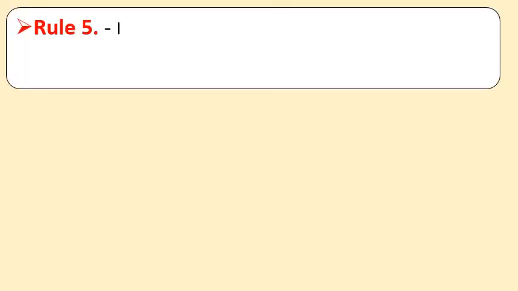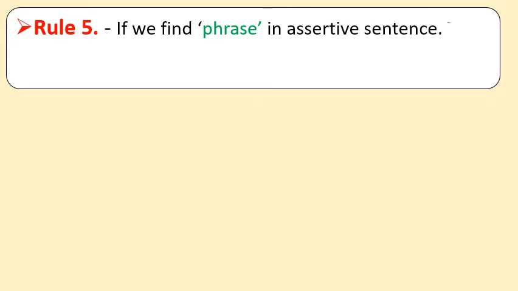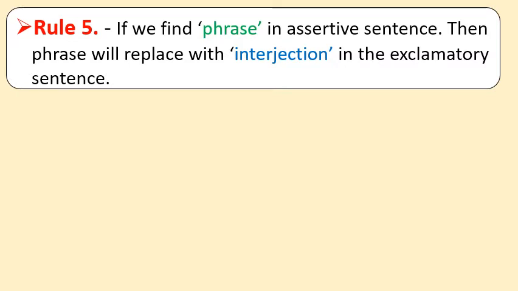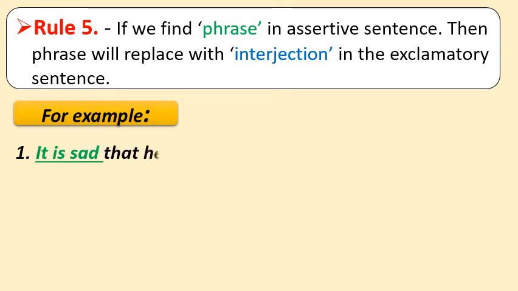Rule number 5 is, if we find a phrase in an assertive sentence, then the phrase will be replaced with an interjection as per the sense of the sentence in the exclamatory sentence. So let us see a few examples to clarify it. Number 1, it is sad that he failed. So it is sad is the phrase here, and this phrase will be replaced with the interjection alas, exclamation sign, he failed. You have to remove the word that also.